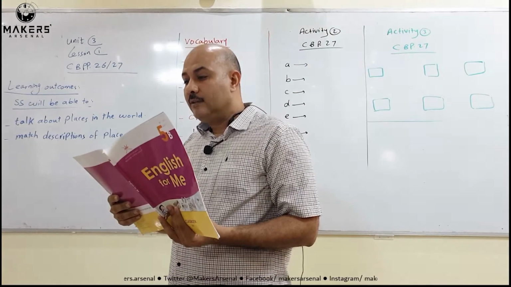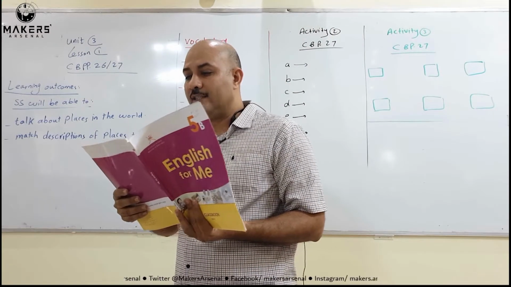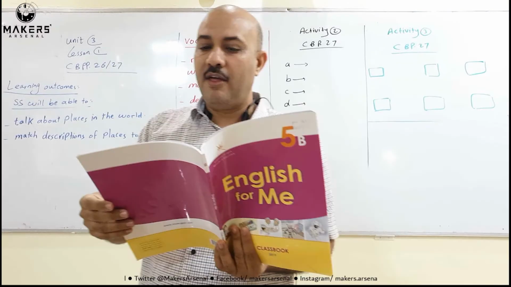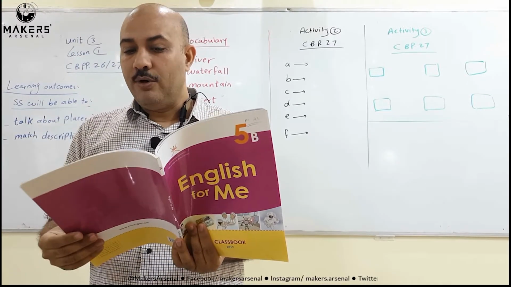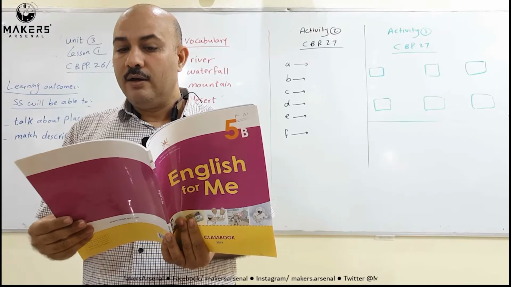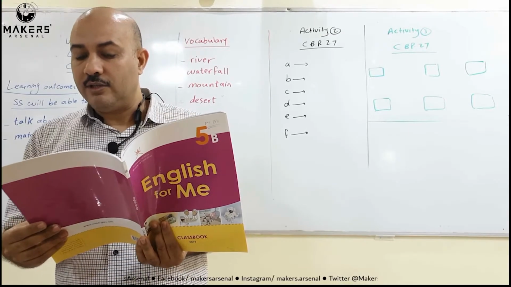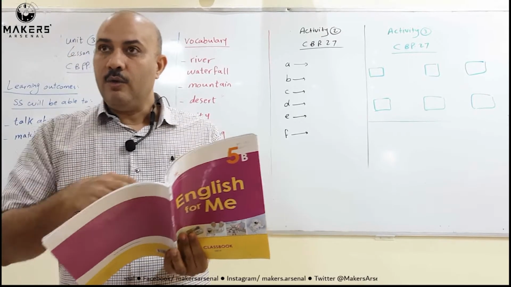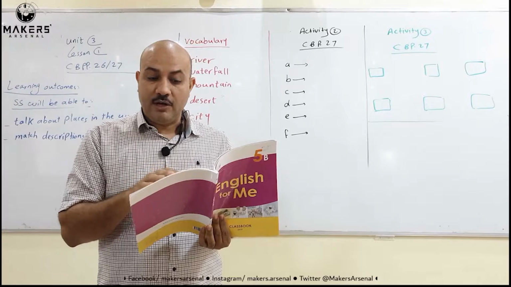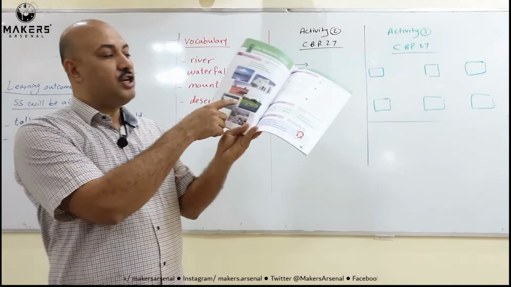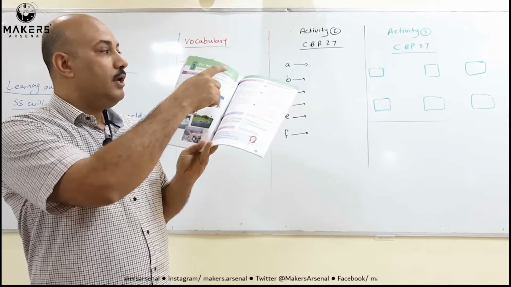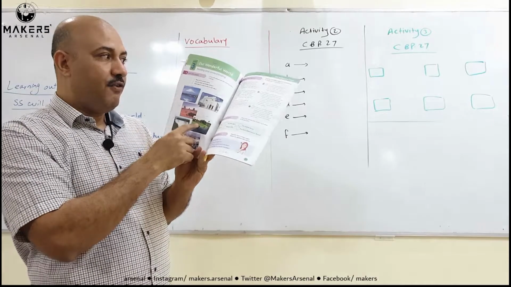A river is a large stream of fresh water that flows into another river, a lake or the ocean. Rivers are important because they give people clean water and food. So when I'm reading about a river here in text A, this is picture 4. So text A, picture 4.